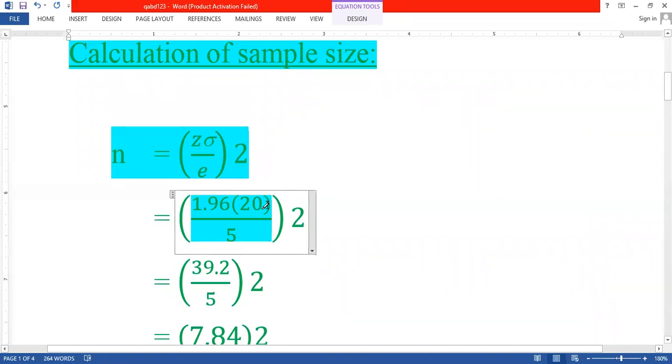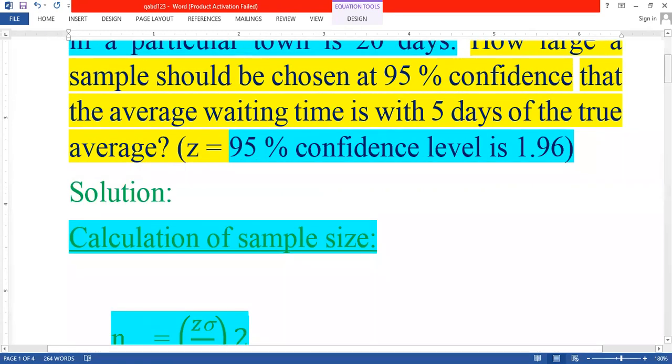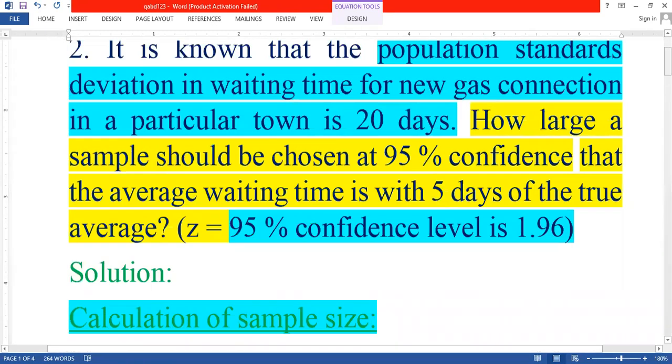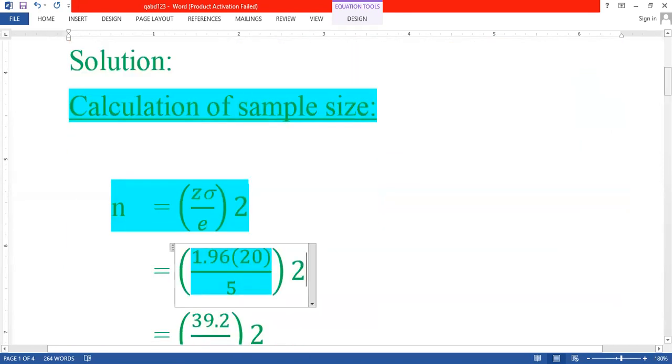20 is the standard deviation, and divided by 5 is nothing but 5. That is the average waiting time, with 5 days of true average. That is the average waiting time is 5.